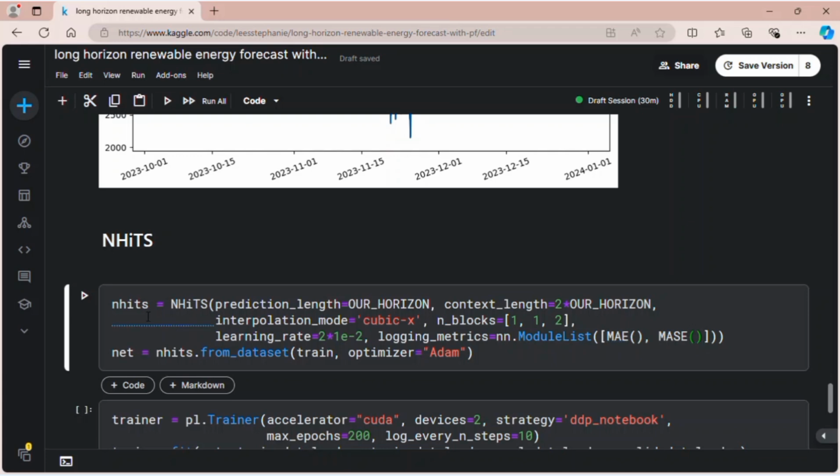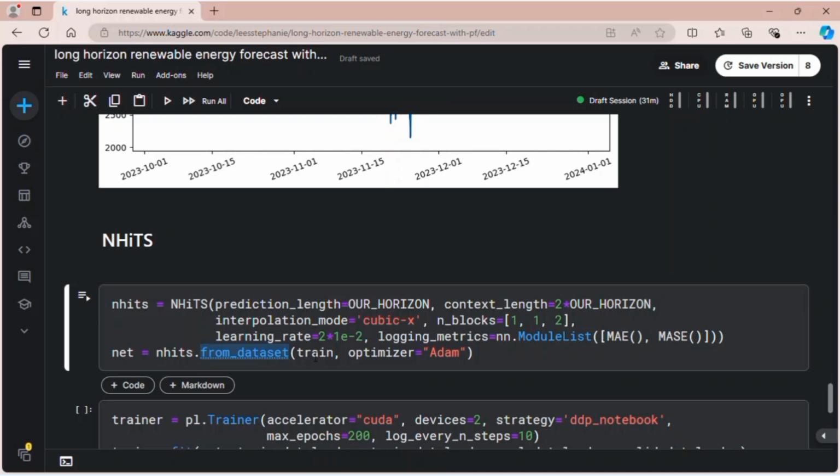Okay, after I initialize the class, again, I initialize it with nhits with all small letters. We create the neural network from there. To do that, we use the from_dataset method. The result of that would be used to train the model, to train the network.